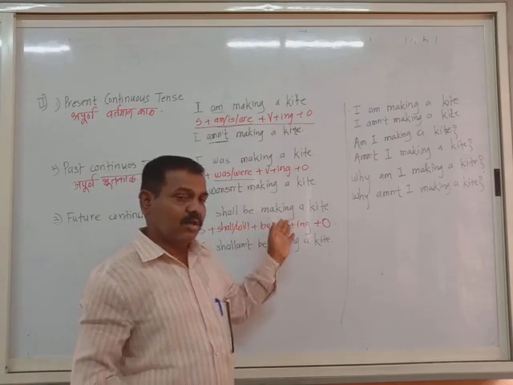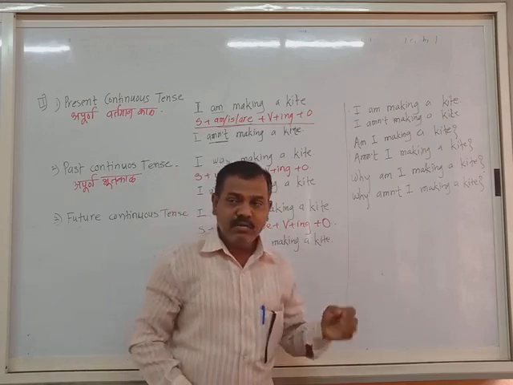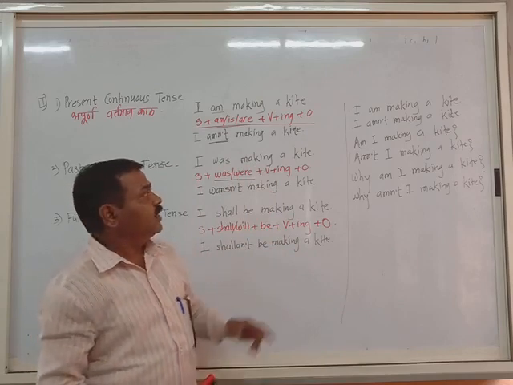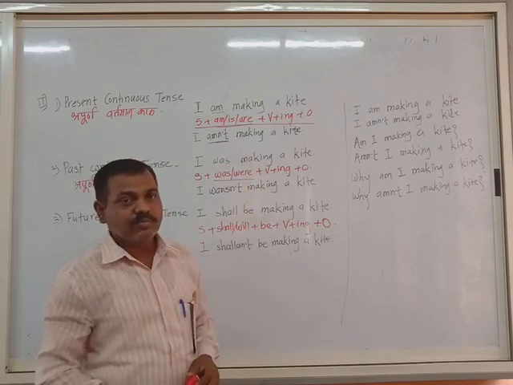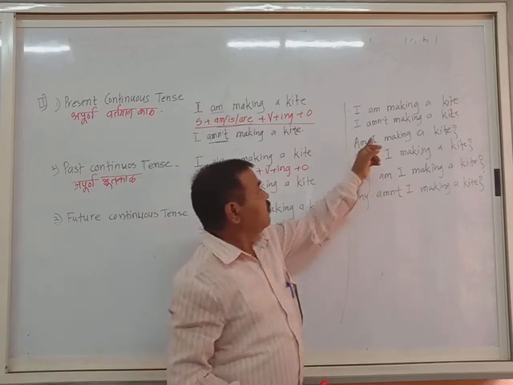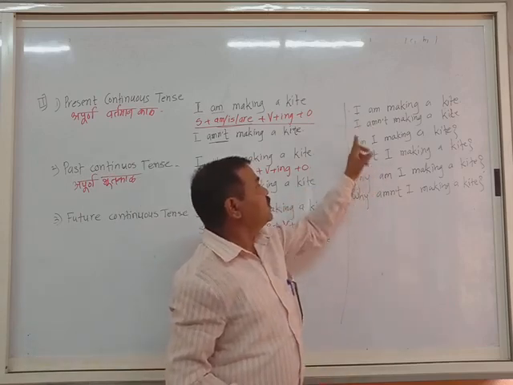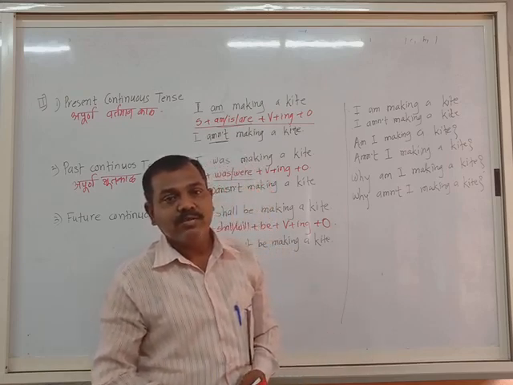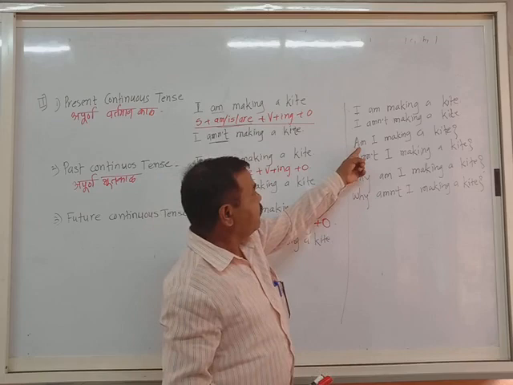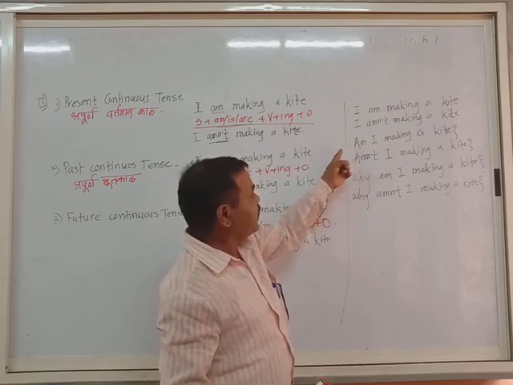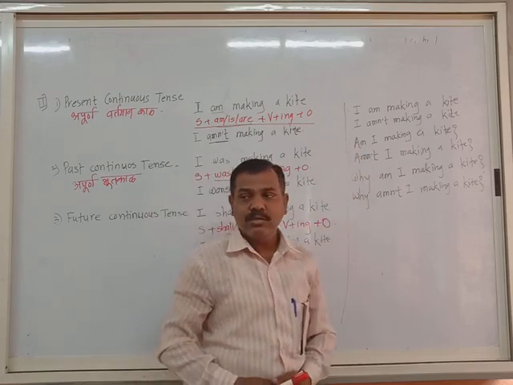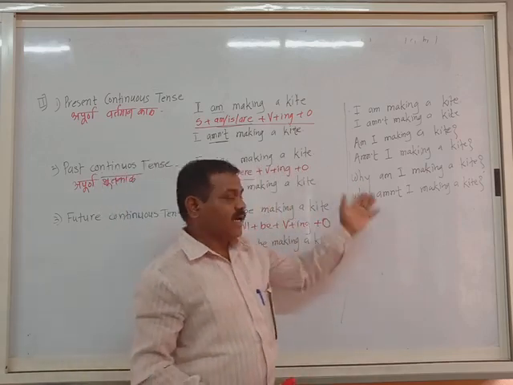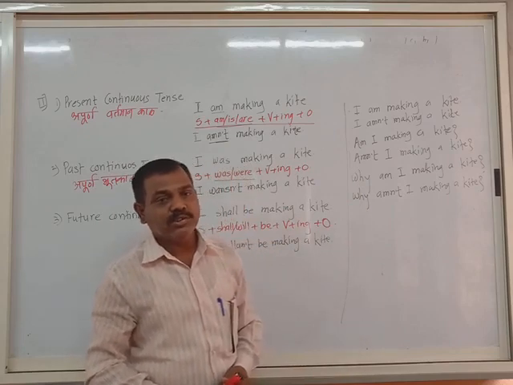Otherwise, in all the other tenses you will find the auxiliaries everywhere, where you have to add just the negative form of it and the negative sentence is formed. Very simple method. And after that only one change is there: auxiliary is first and subject is afterward. This gives you the idea to form the verbal question. And when the verbal question is formed, just behind it you have to put the WH word. This gives you the idea how to frame the WH question. If you practice this way, you will get the meanings also very well.